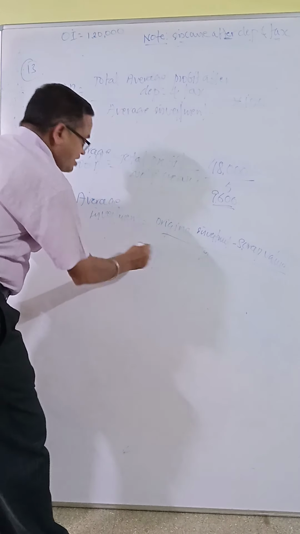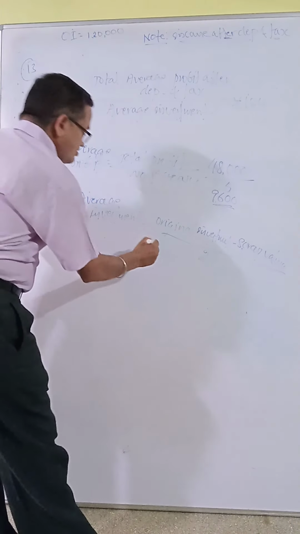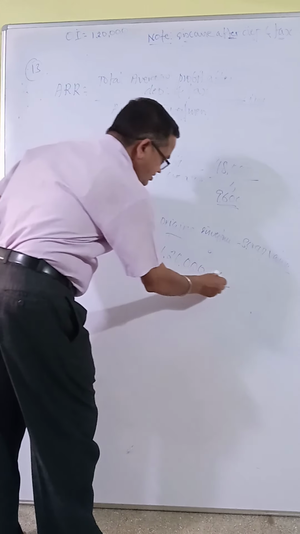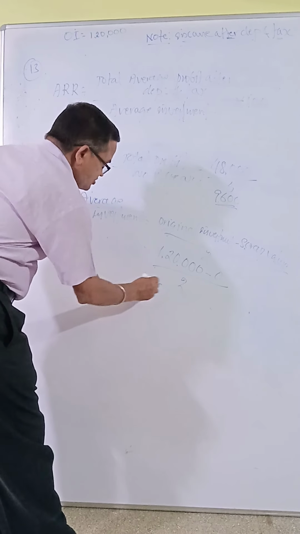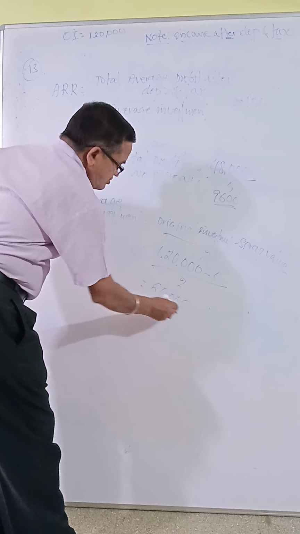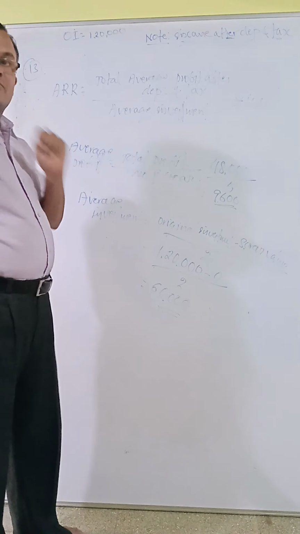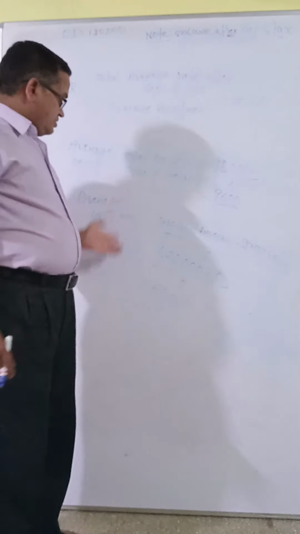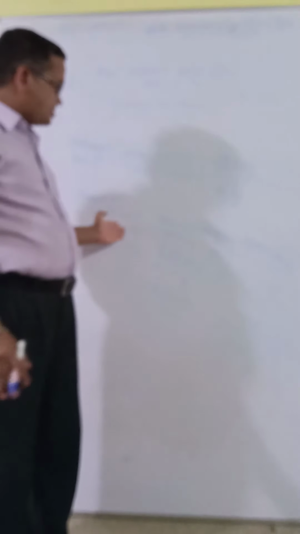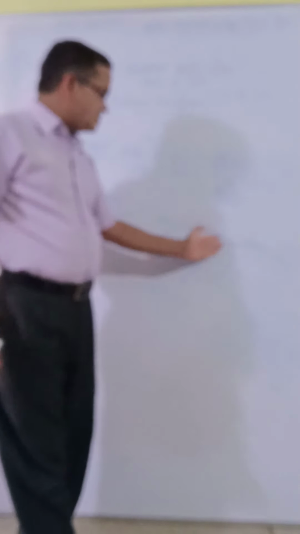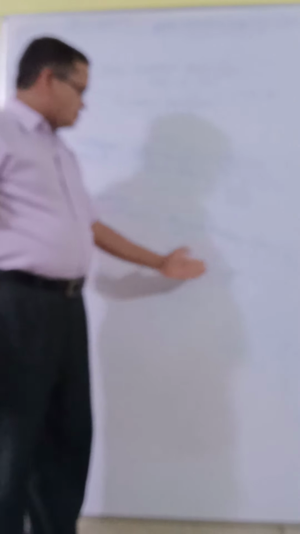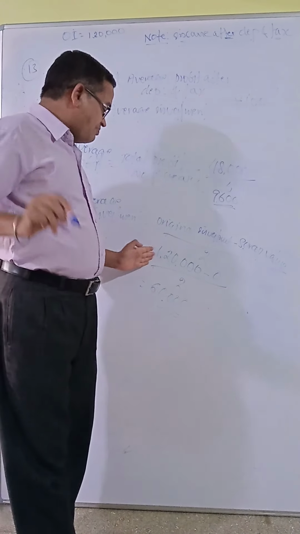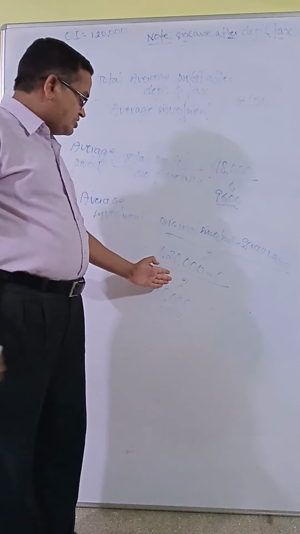Original investment, the cost of investment, is 1,20,000, minus scrap value 0, which is not given, divided by 2.